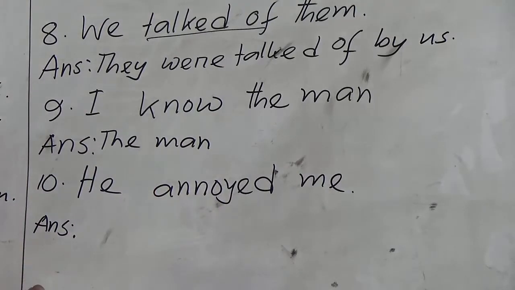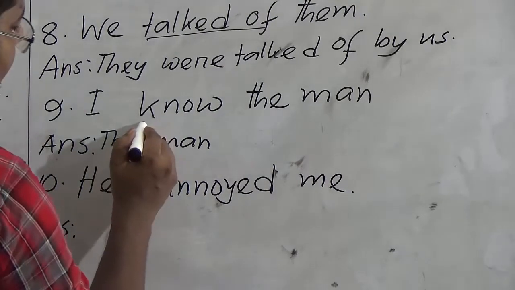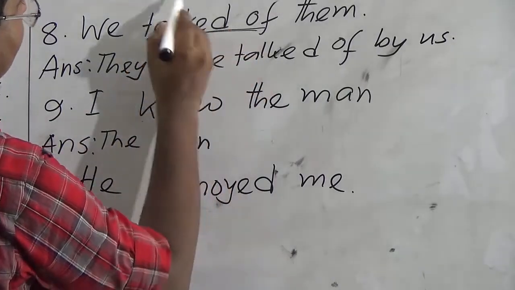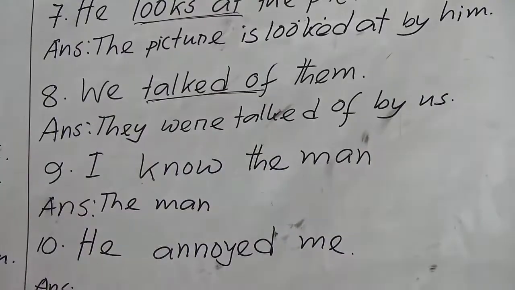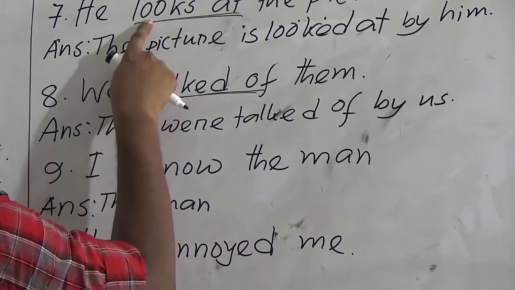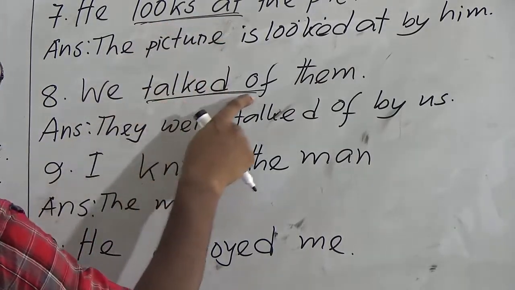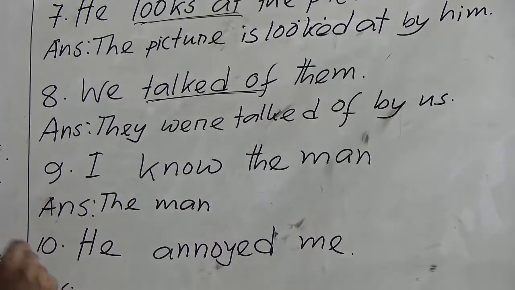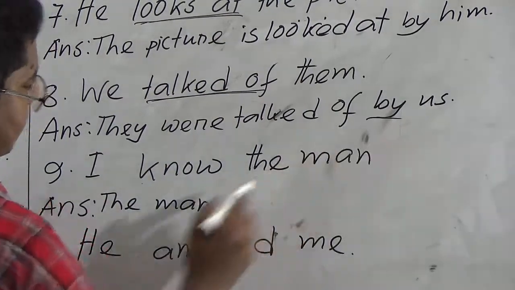Look, important thing here. The first one is talked and looks verb. As this is used as a group verb, this verb takes at and this verb takes of. If a group verb is used in the sentence, we will have to use by.